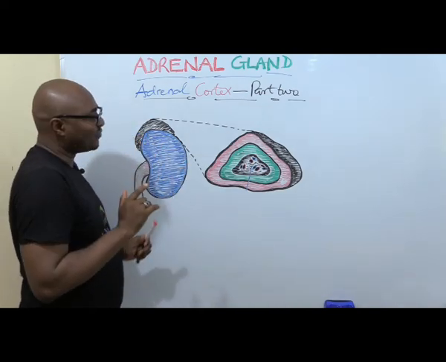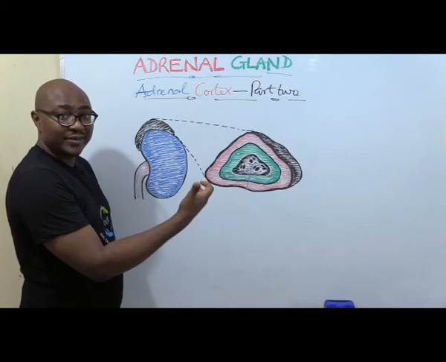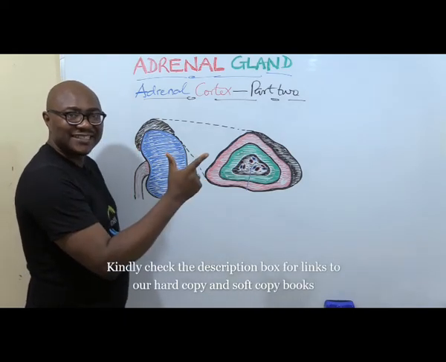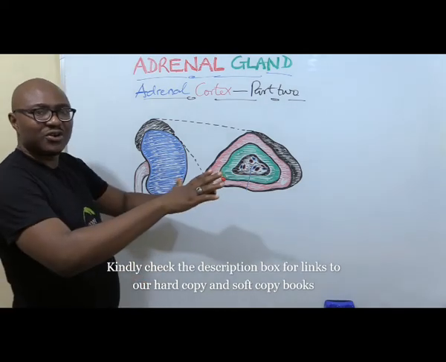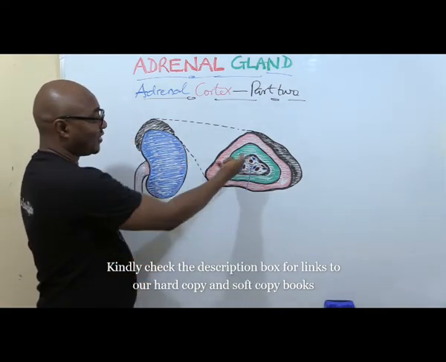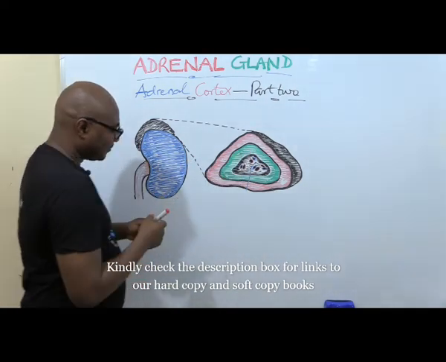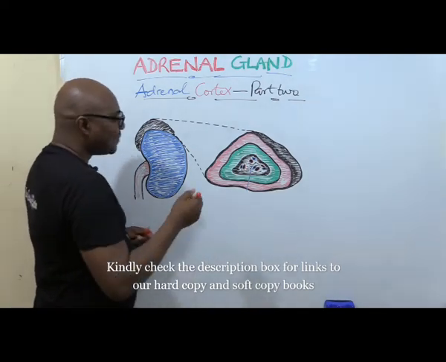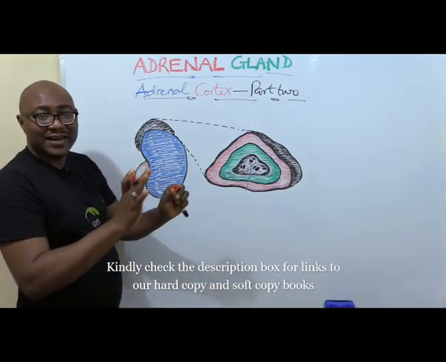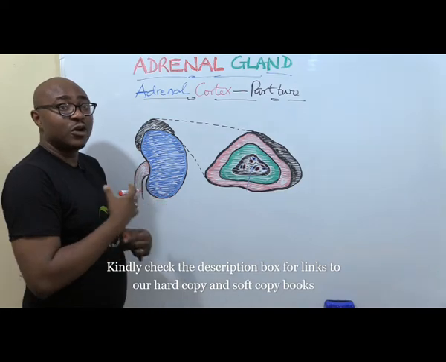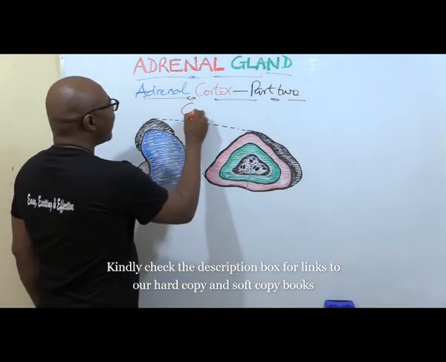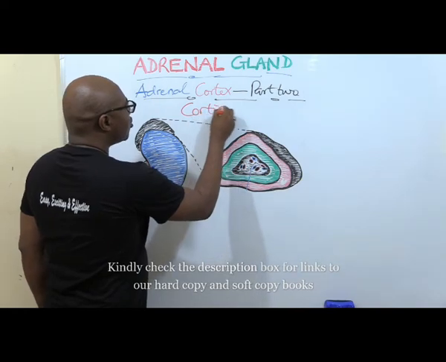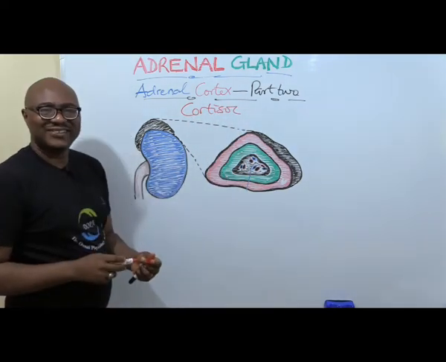It controls the levels, and the hormone in charge is aldosterone. Now we're going to be dealing with glucocorticoids from the zona fasciculata, this green area. The main hormone there, which carries out 95% of glucocorticoid activity, is cortisol.